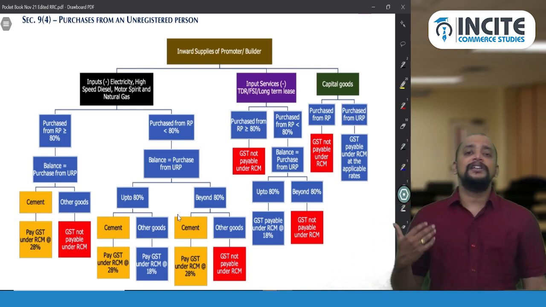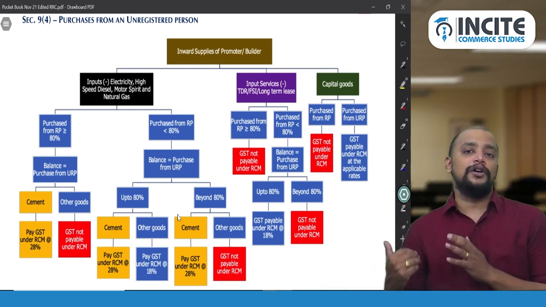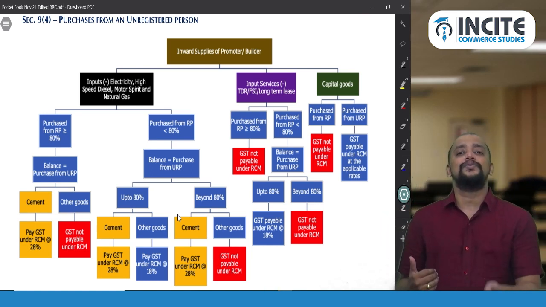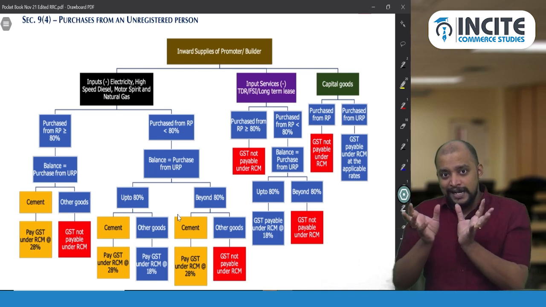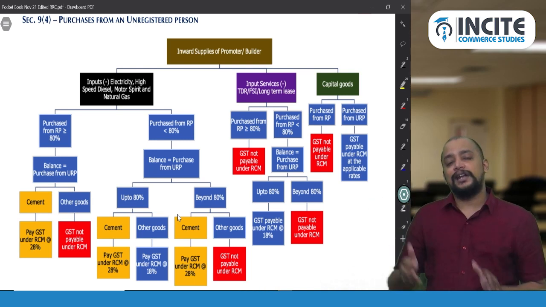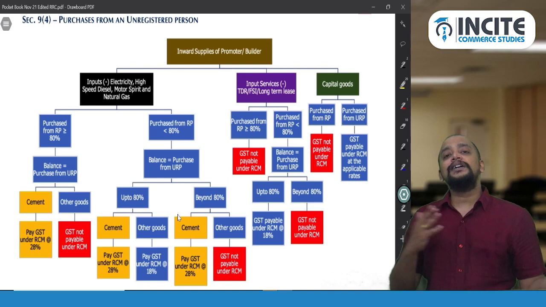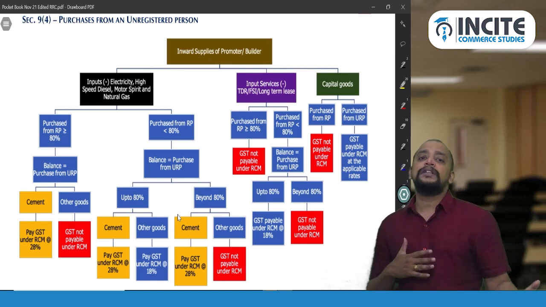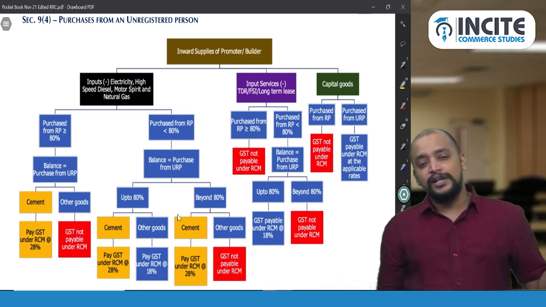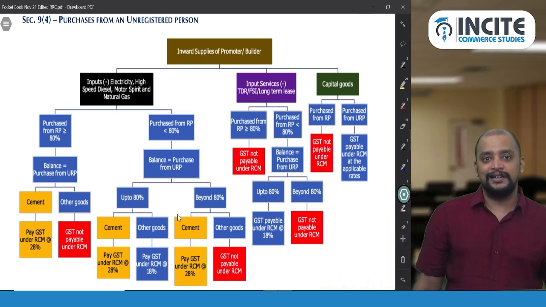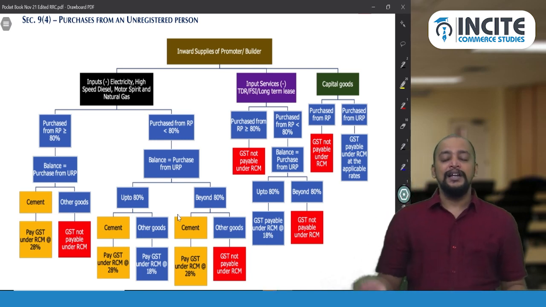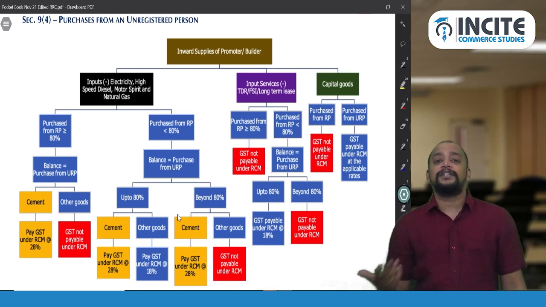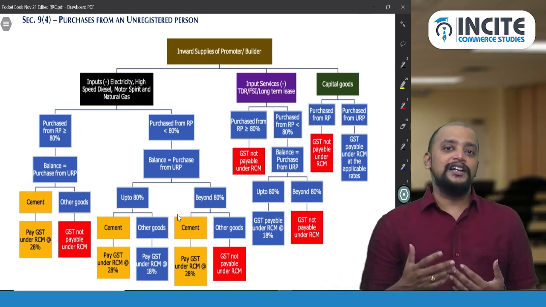What is that? Generally there is a 1/3 reduction towards the value of the land. When the flat price includes the UDS, we need to reduce 1/3, correct? Rather than reducing 1/3 from the flat price, they reduce the 1/3 from 1.5%, so consequently the rate of GST will be 1%. Some books do it that way, but you can follow either. Either reduce it from the value or from the tax, but don't reduce it from both, then it will be a big disaster.